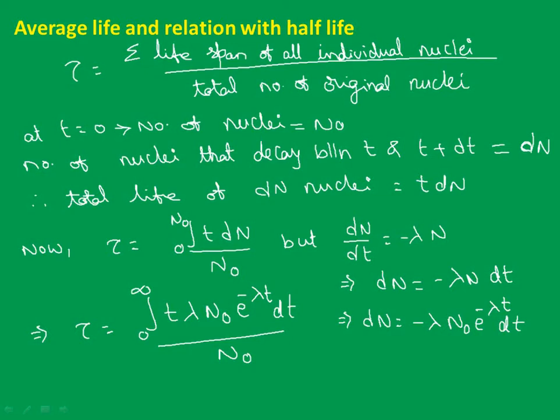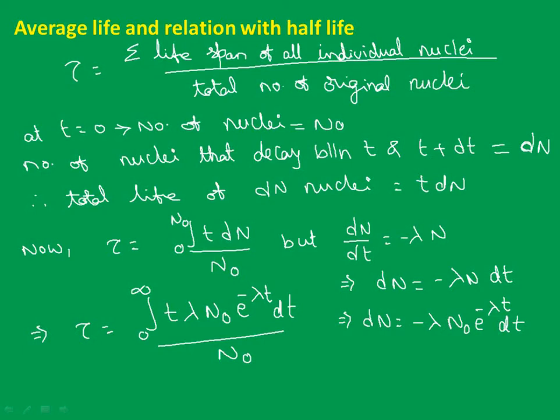First of all, consider a radioactive sample that contains N0 nuclei at time t equal to 0. After time t this number reduces to n, that's obvious, from N0 to n.